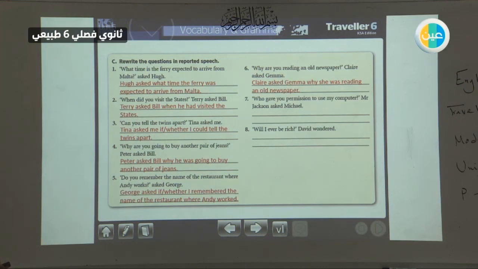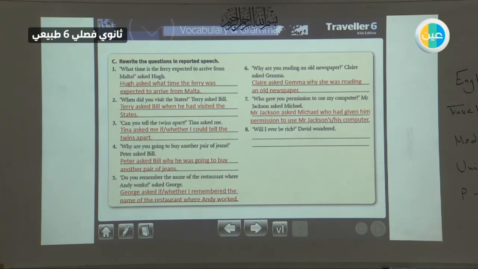Who gave you permission to use my computer? Mr. Jackson asked Michelle. Mr. Jackson asked Michelle, WH question word, the same, who, then gave, past, it's going to be past perfect, had given him permission to use Mr. Jackson's computer, or his computer.